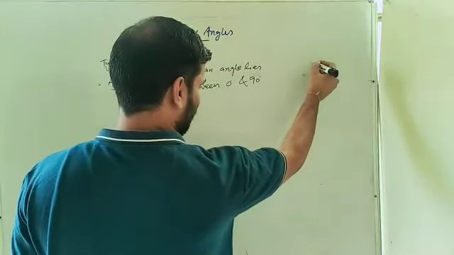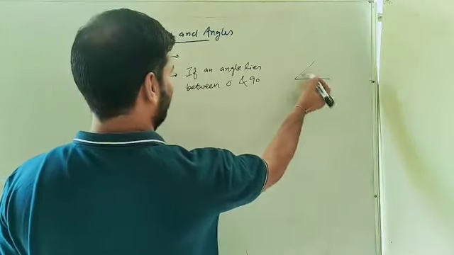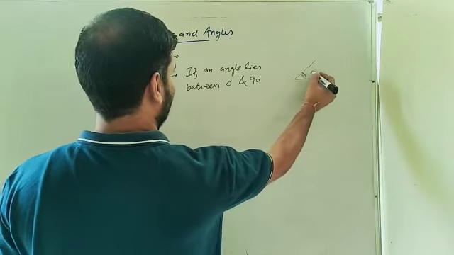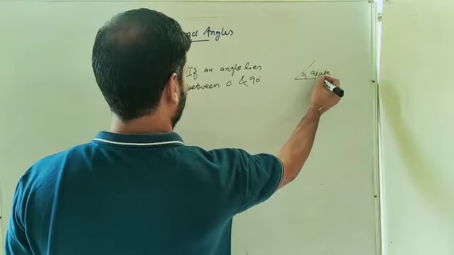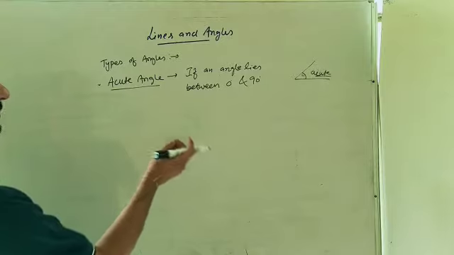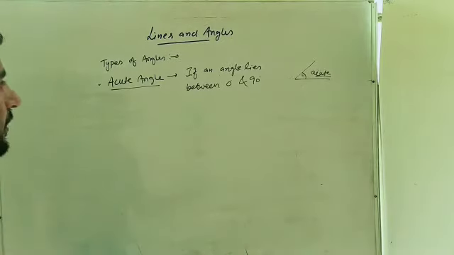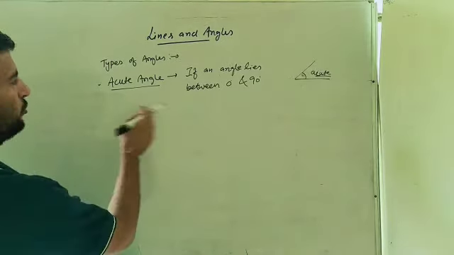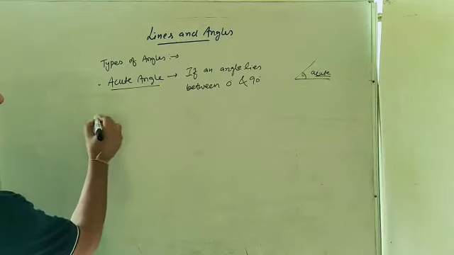How can we make an acute angle? Any angle less than 90 is known as an acute angle. 30 degree, 40 degree, 50 degree, 60 degree, 89 degree, it is also an acute angle. 1 degree is an acute angle.